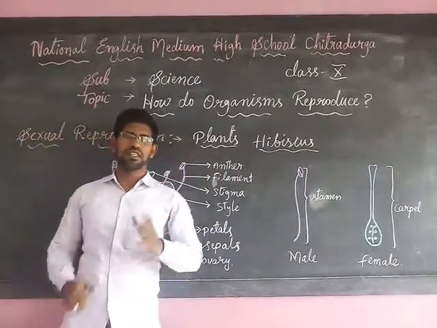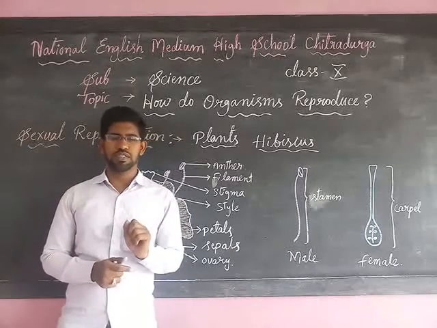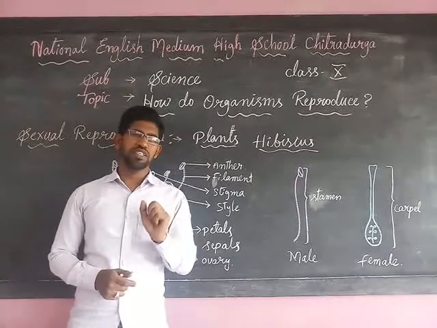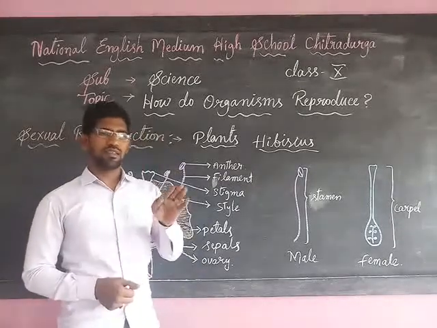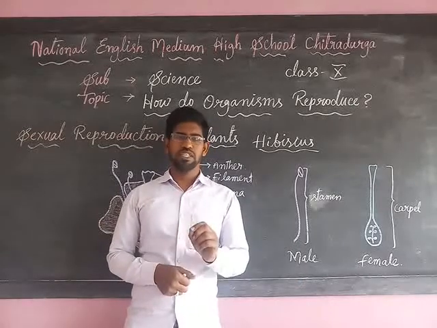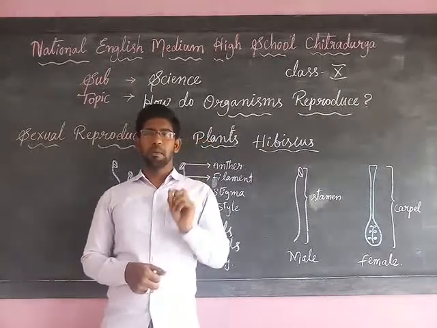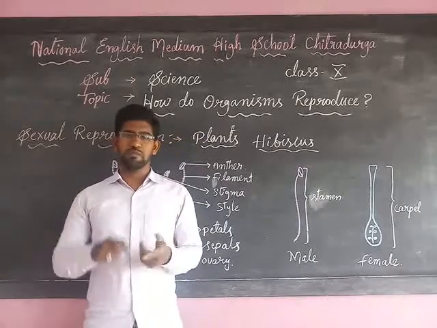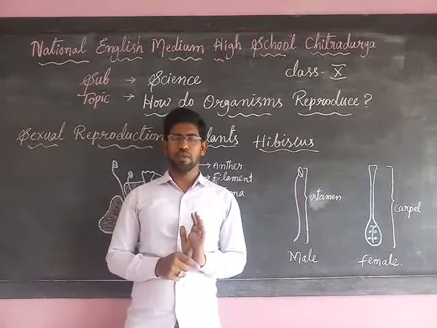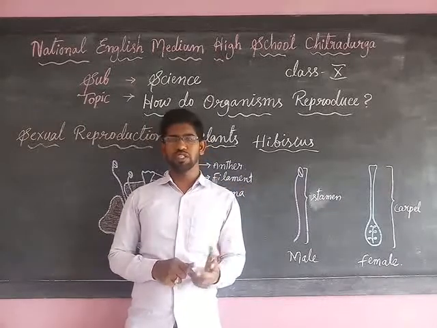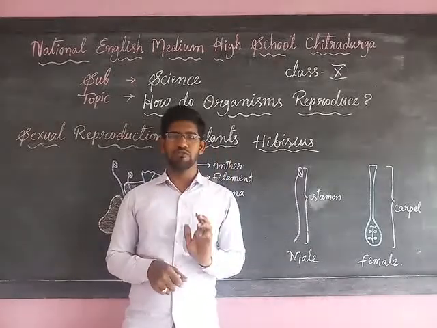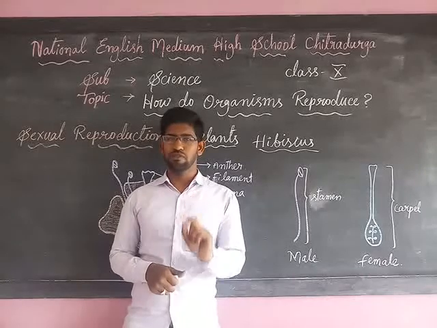In general, there are two types of flowers: unisexual and bisexual. A unisexual flower means either the male or the female reproductive parts are present in the flower. Bisexual means the flowers in which both the reproductive parts, male and female, are present in a single flower.